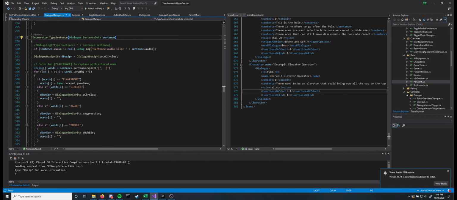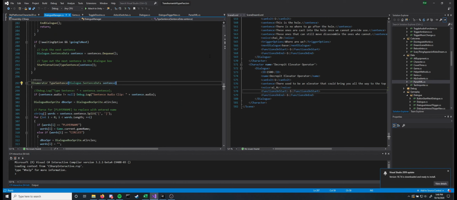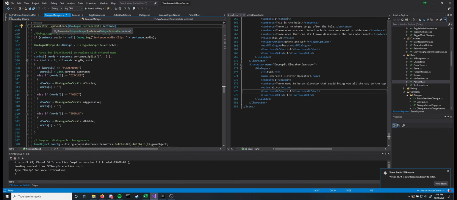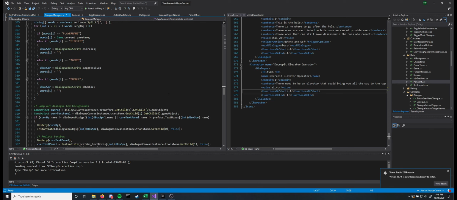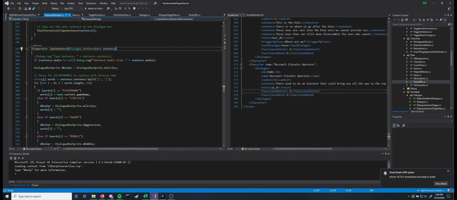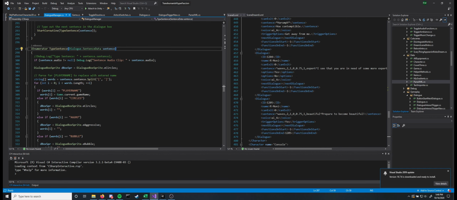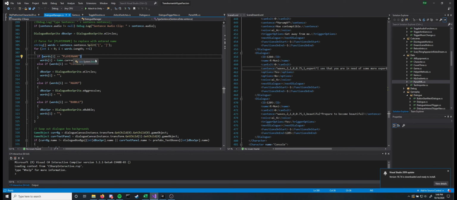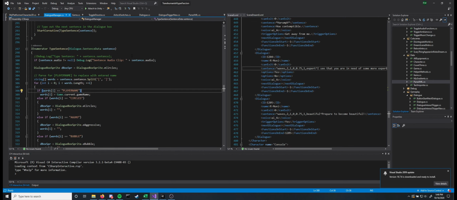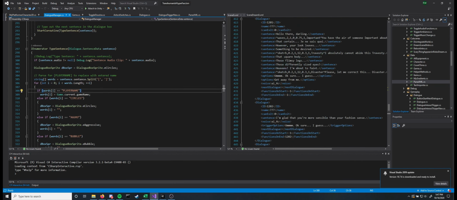Right here is a coroutine used to type the sentence. I say just, but there's a lot that happens in here, because despite the fact that it says type sentence, it's also in charge of determining which dialog box needs to be displayed, and there's also a lot of other logic that goes into typing sentences, given that I have all of these different tags that I've defined. This is actually a holdover from my old project, so if I typed in brackets player name, like how I type in brackets aggro, it would replace it with whatever file name you inserted at the very beginning.